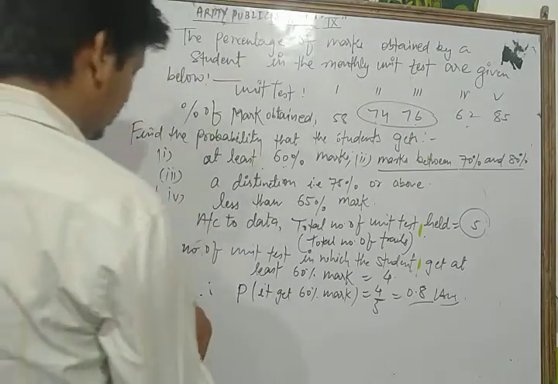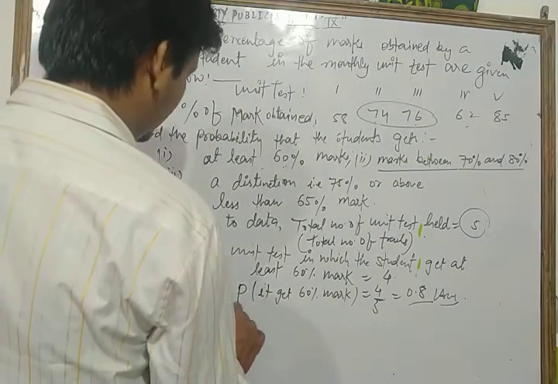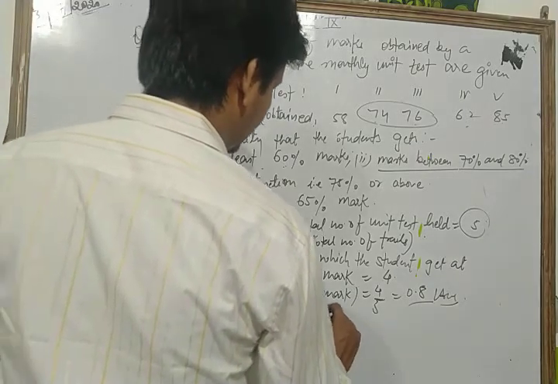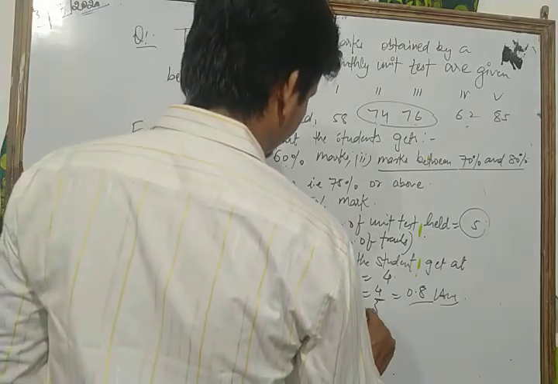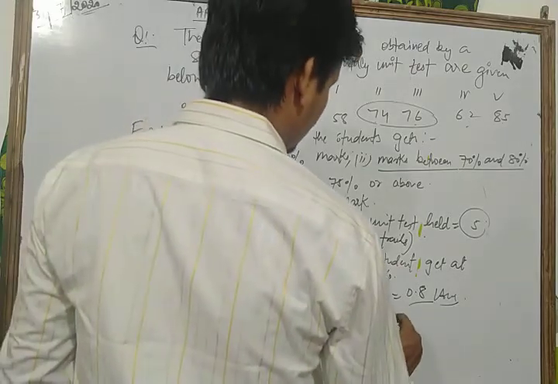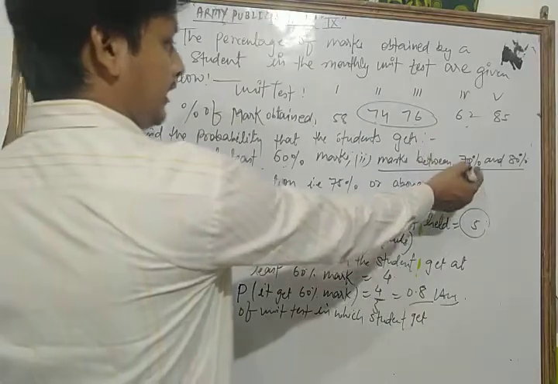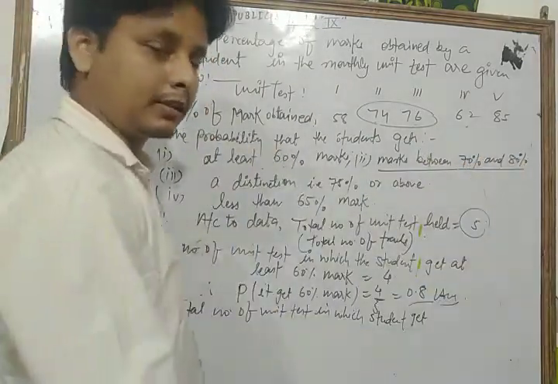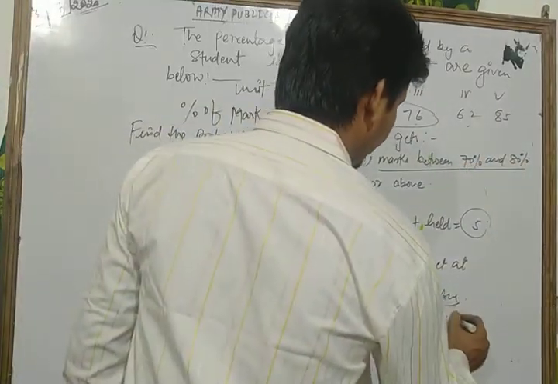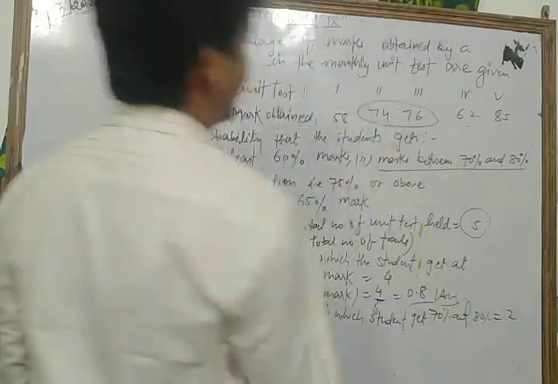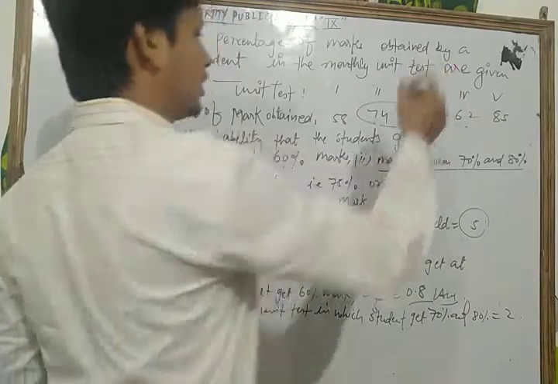So write in this way: total number of unit tests in which the student gets between 70% and 80% marks is only two, that is the second unit test and third unit test.